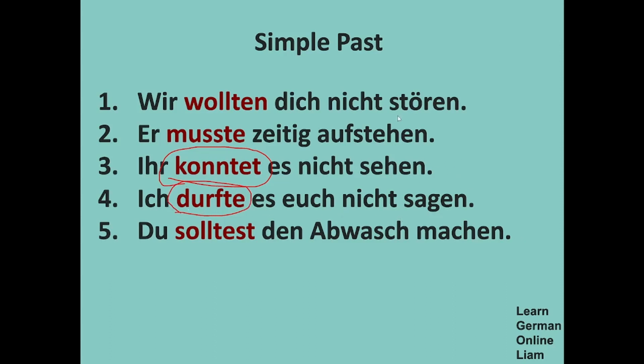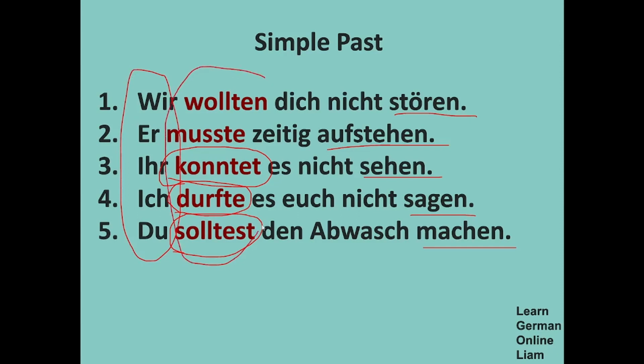Here you could see one more thing. The main verb is also at the end, even in the simple past, and your modal verb takes the second place. The subject is in the first place, and your modal verb comes in the second place.